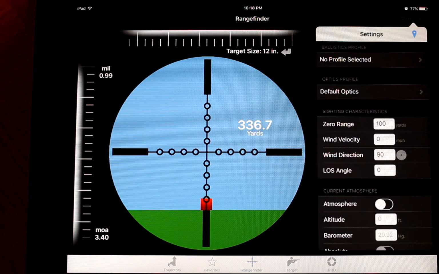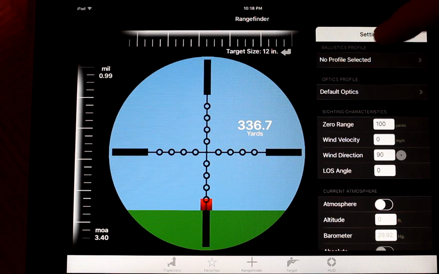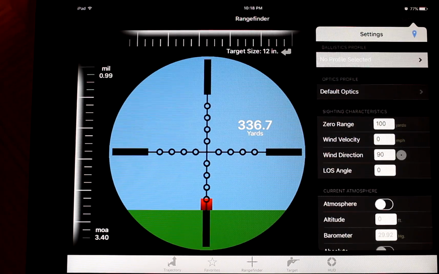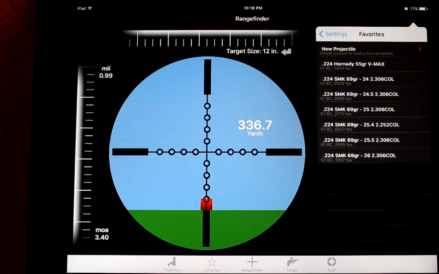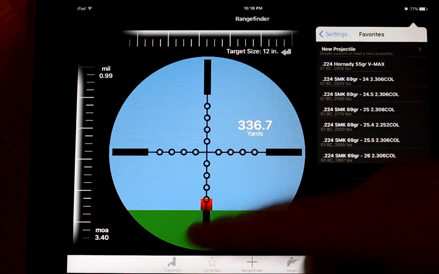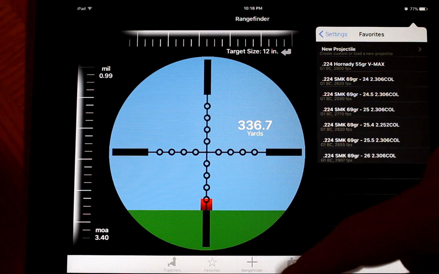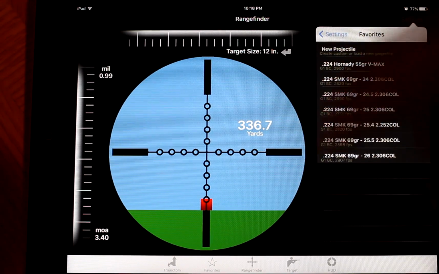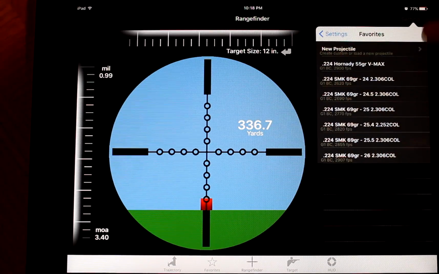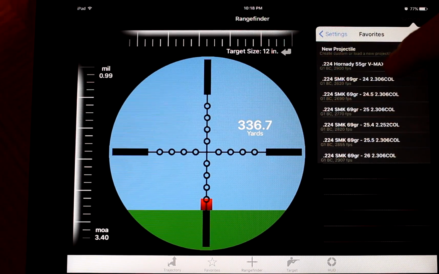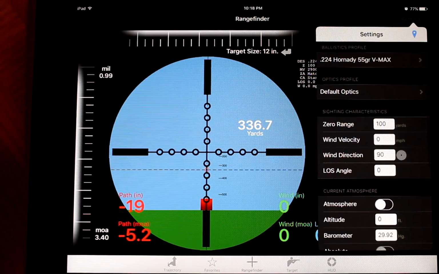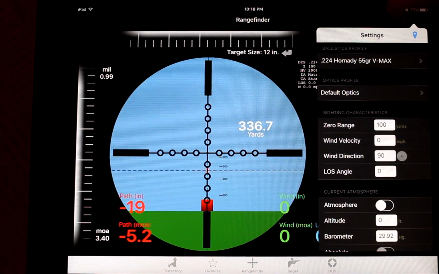Go up to settings, and there's going to be a spot to load your ballistics profile. So these are the loads that you have set up. So previously in the trajectory, and then you saved it in the favorites. If you saved it in the favorites, you're going to see those here. So I'm going to go and pick my Hornady 55 grain VMAX that I just got done showing you how to set up.